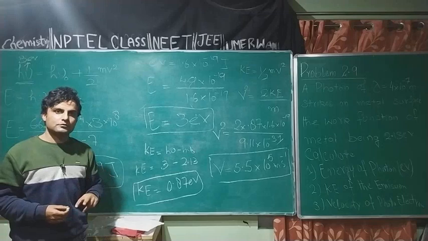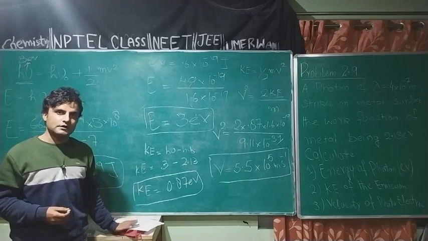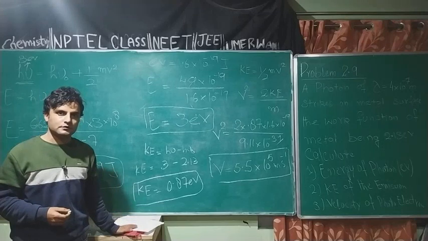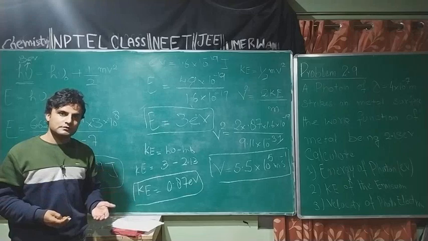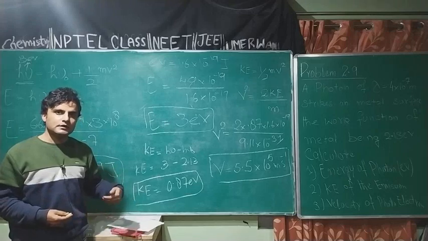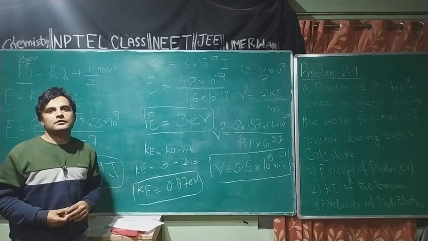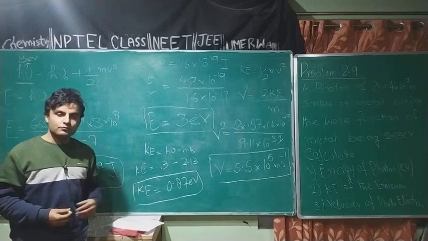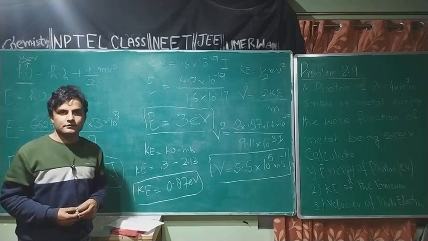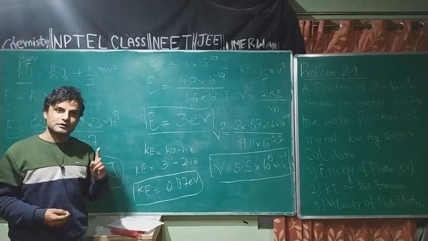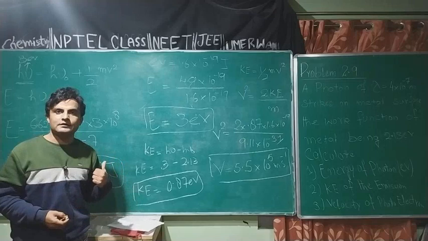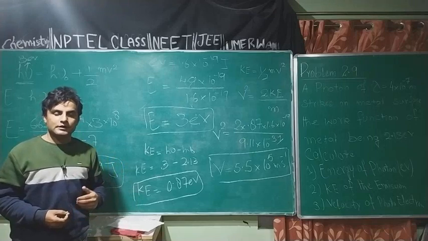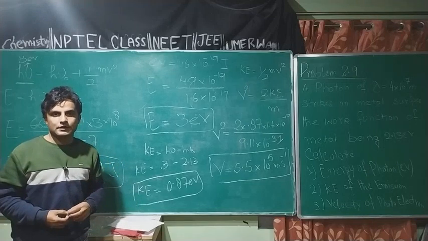Now there are also two cases. If the frequency is equal to the threshold frequency, photoelectrons will be ejected, but they will have no kinetic energy. But if the frequency of incident radiation is greater than the threshold frequency, then the excess energy will be given to photoelectrons in the form of kinetic energy. So kinetic energy of photoelectrons depends only on the frequency of radiation, and the number of photoelectrons depends on the intensity of radiation, that is the number of photons present in this radiation.